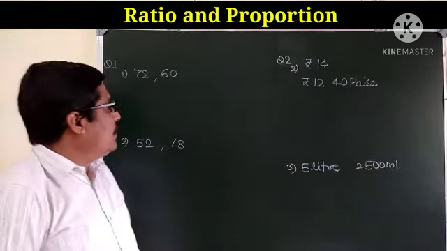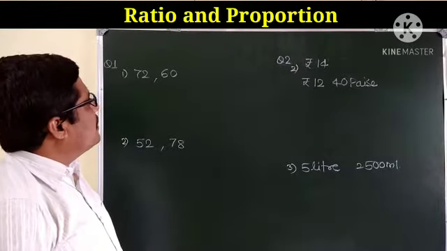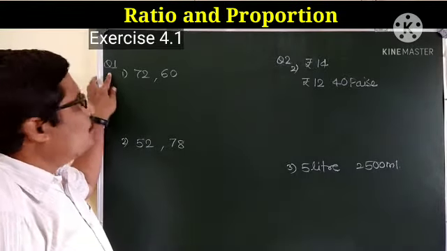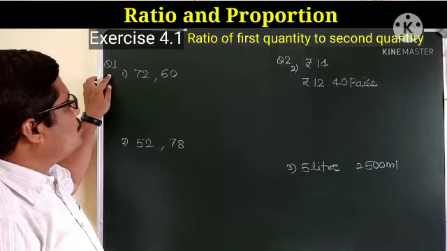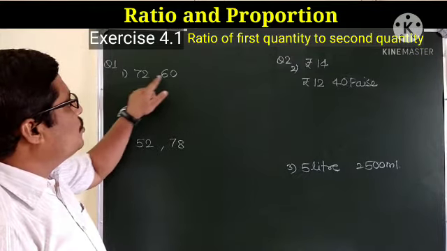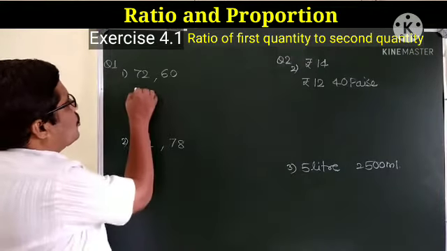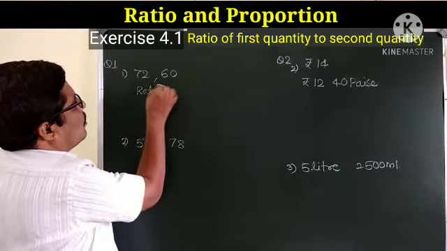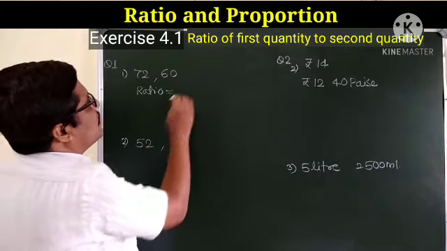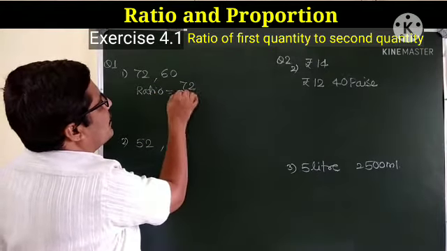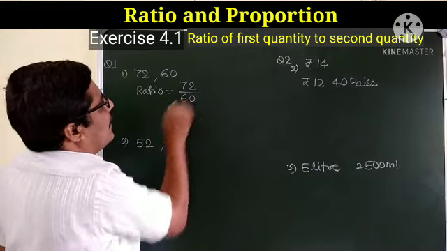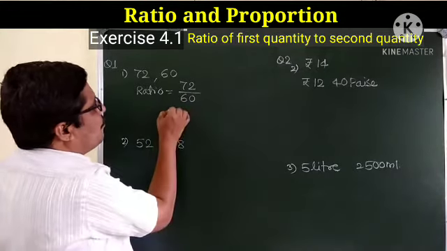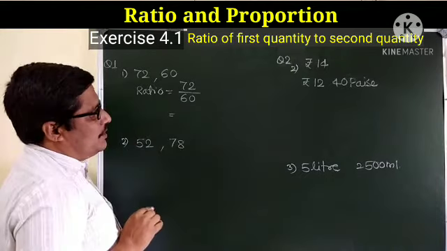Now here I have taken some examples from exercise 4.1. So first question is, in this we have to write the ratio of first number to second number. So ratio, first number to second number, that means first number we have to write as antecedent and the second will be as consequent. Now we have to divide these two numbers.